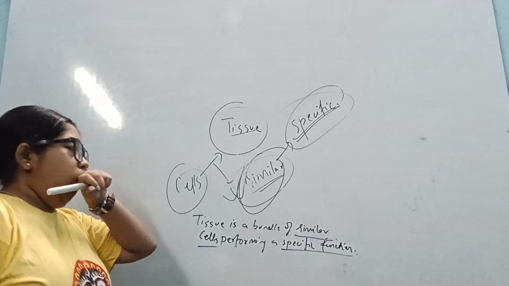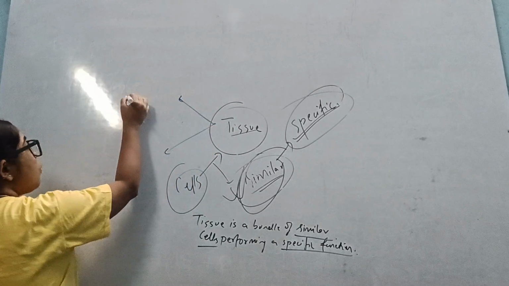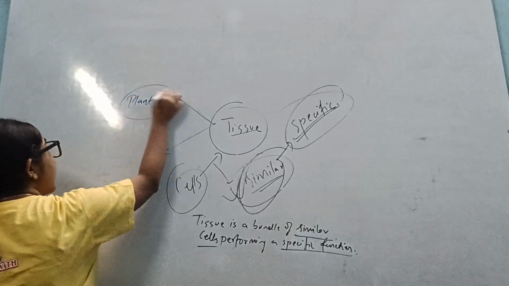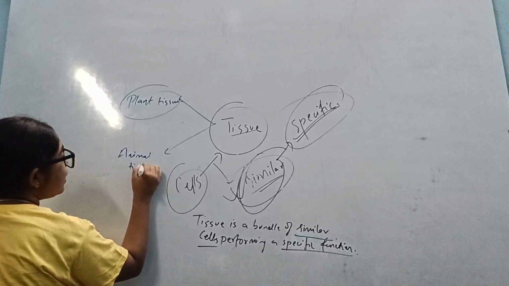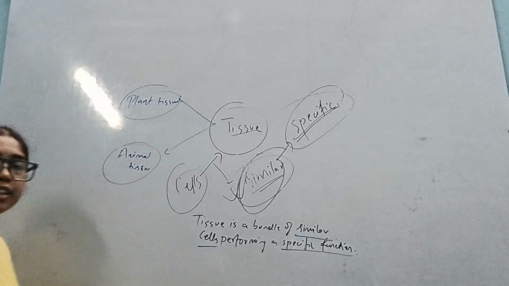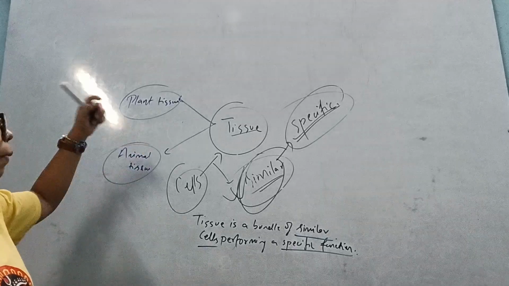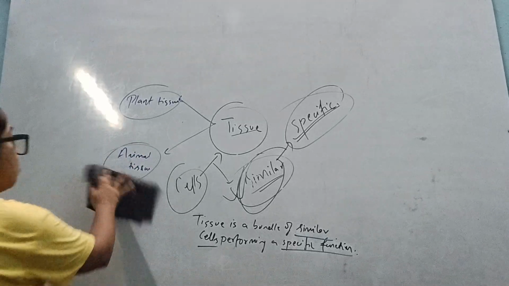Okay. So basically, there are two types of tissues that we will be doing. One, plant tissue. Second, animal tissue. These are the two tissues which we have to do in this chapter. First let's start with plant tissue. After completing plant tissue, we will go to the next part, animal tissue.